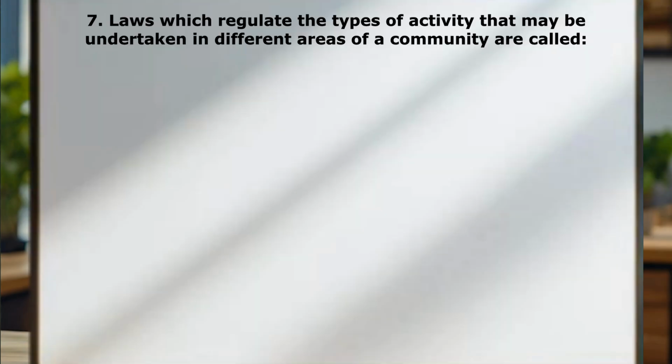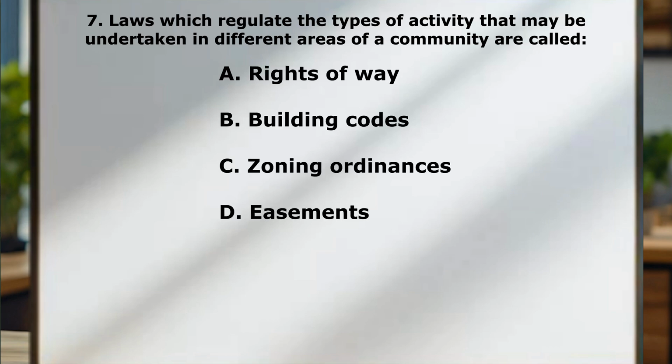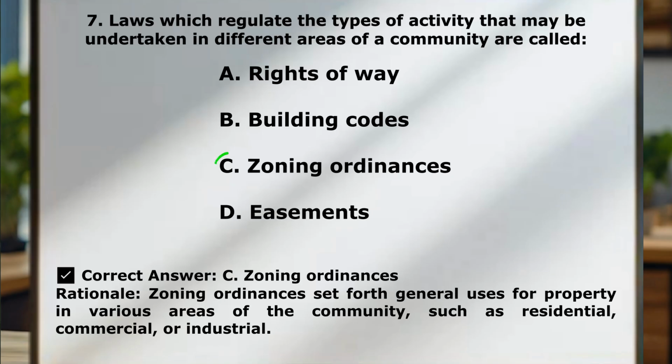Question number 7. Laws which regulate the types of activity that may be undertaken in different areas of a community are called A, rights of way, B, building codes, C, zoning ordinances, D, easements. Correct answer here is C, zoning ordinances. Zoning typically just sets the type of property usage in certain areas. You're probably familiar with this. You'll see residential zoning, commercial zoning, and industrial zoning in your own town.